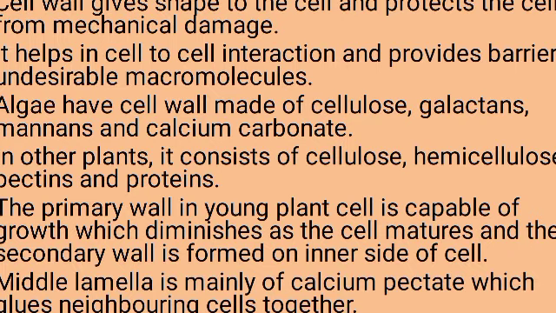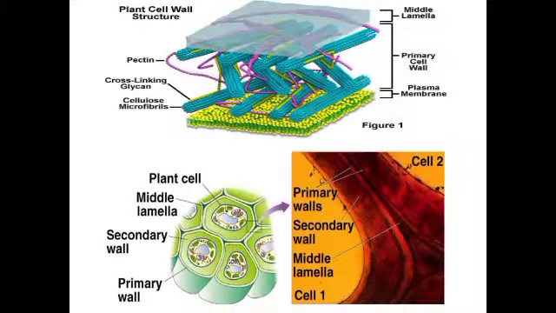This gradually diminishes as the cell matures, and the secondary wall is formed on the inner side of the cell. The primary wall is seen on the outer surface of the cell, and when the cell is maturing, we can see the secondary wall.